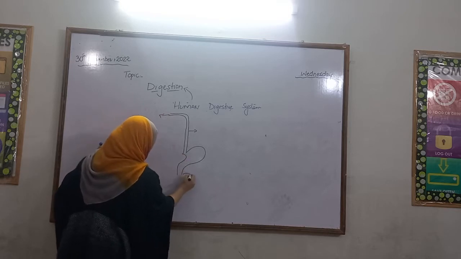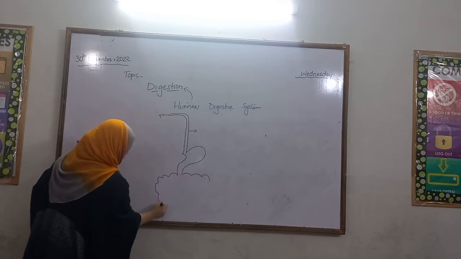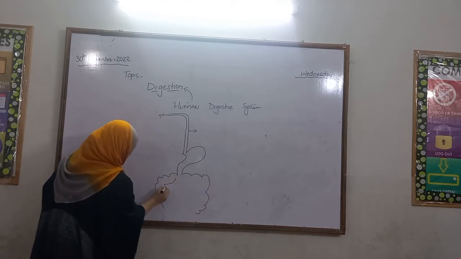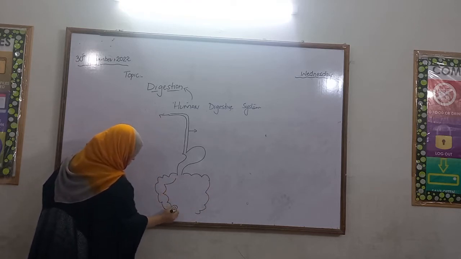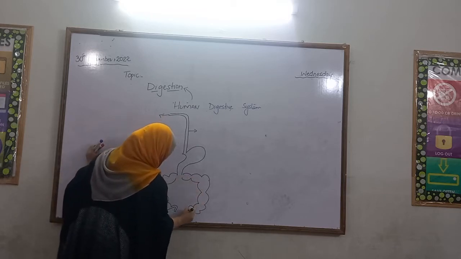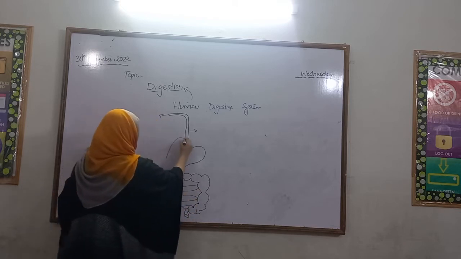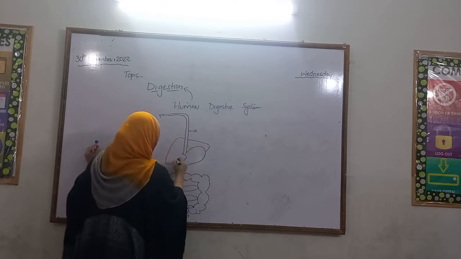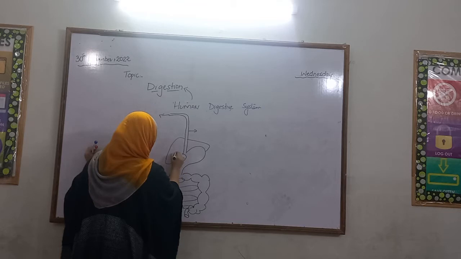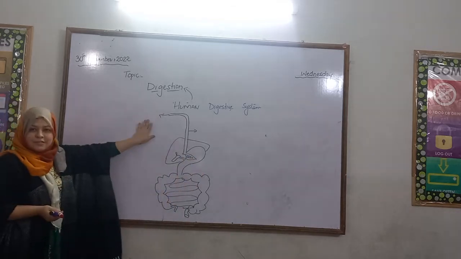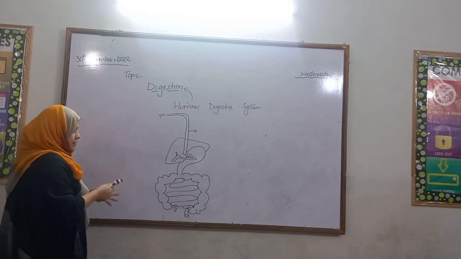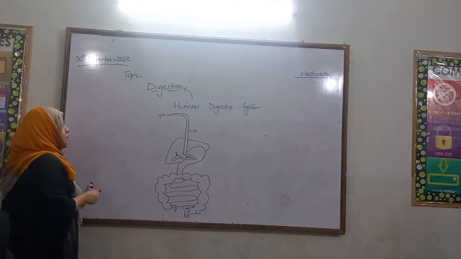This is your stomach. So this is the diagram of human digestive system. We are going to label this diagram and discuss the organs involved in the digestion system.